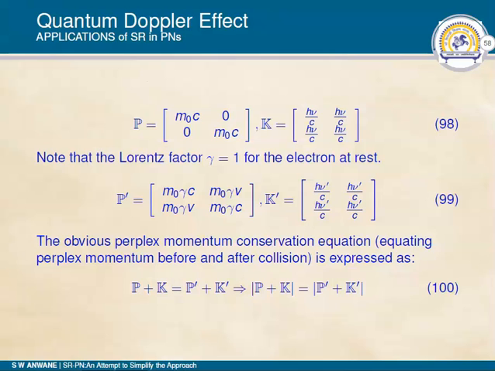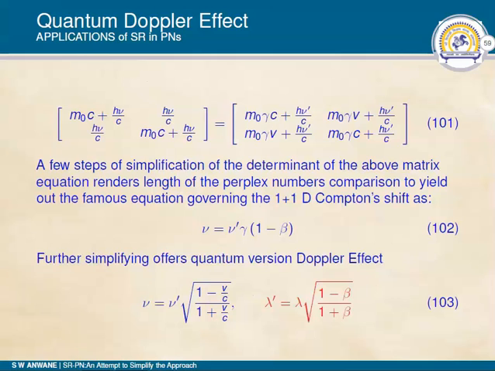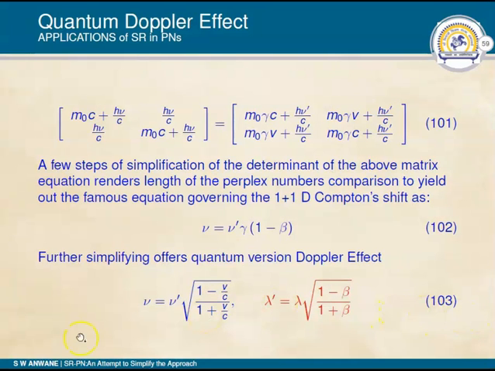After substituting 98 and 99 into equation 100, we obtained equation 101, and considering the magnitude of equation 101, we can obtain that nu is equal to nu dash times gamma into 1 minus beta, or over simplification we can obtain lambda dash equal to lambda into the square root of (1 minus beta) upon (1 plus beta), as appearing in equation number 103.